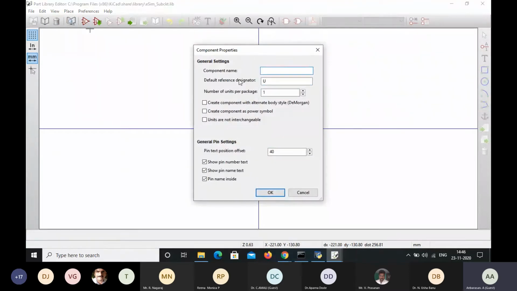Select this create a new component. Here the component properties will be available. In this component properties, component name. What is the name of the component we are going to design? Actually here my project name is adder underscore subcircuit 1.